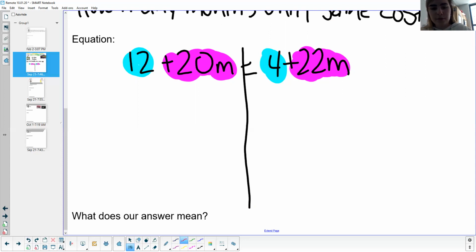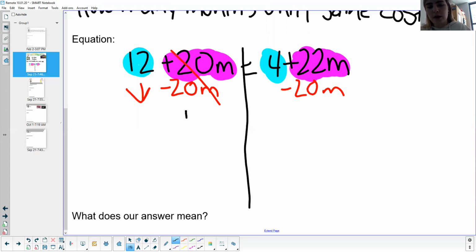So I'm going to go ahead and subtract 20M from both sides. Remember, whatever we do to one side, we have to do to the other side. That's going to cancel. I'm going to bring down 12. I'm going to bring down that 4. And then I've got 22M minus 20M is going to give me positive 2M.